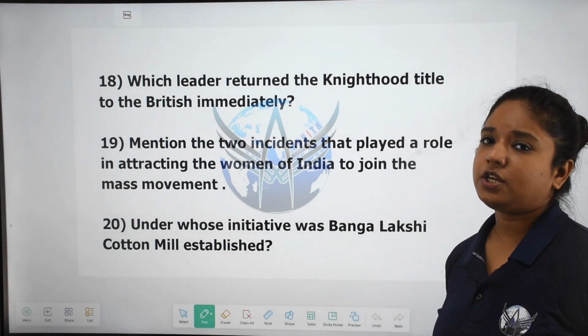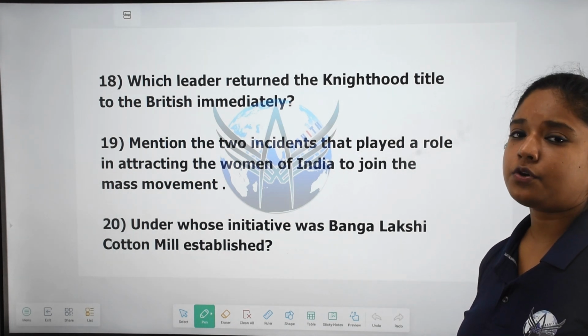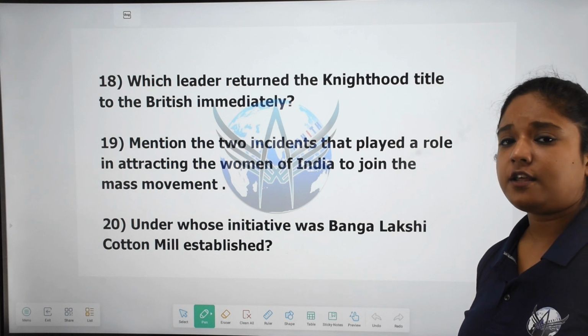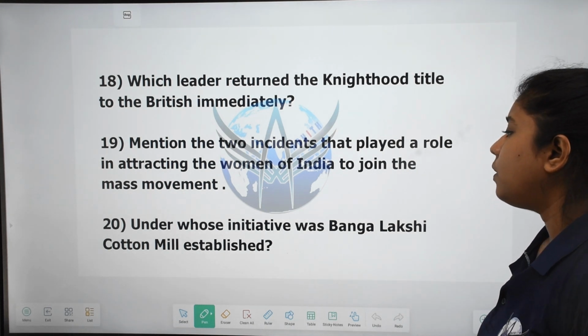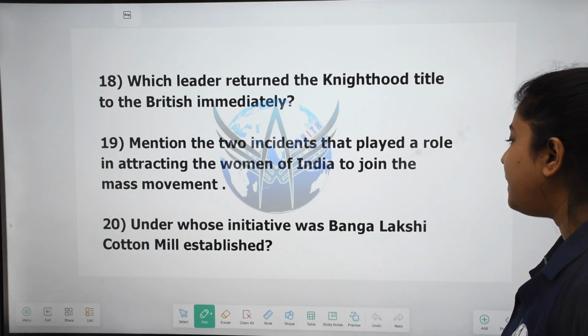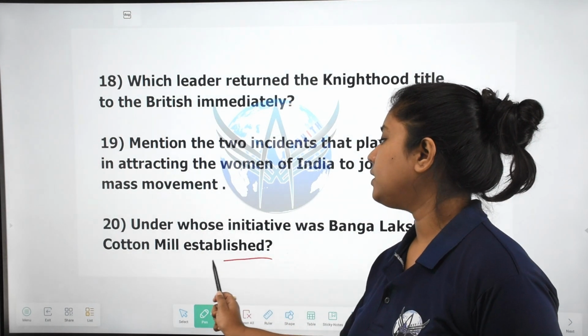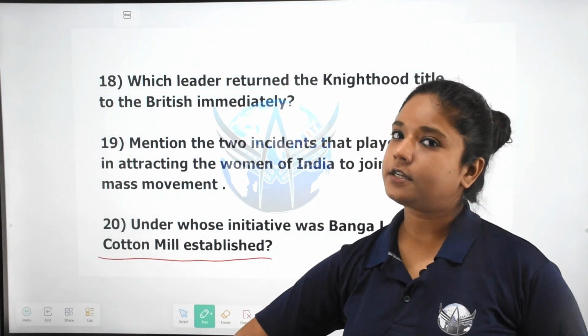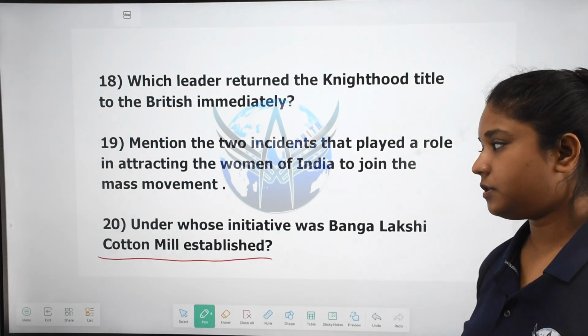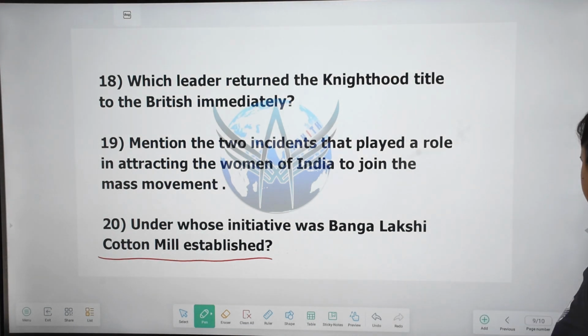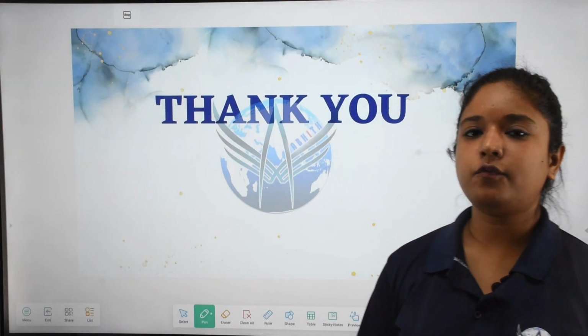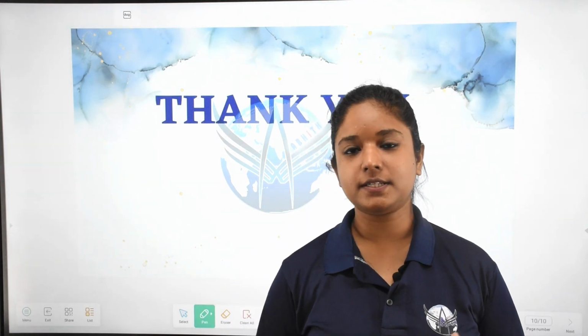Swadeshi Bhandar was established by Rabindranath Tagore, and Lakshmi Bhandar was organized by Sarla Devi. So under whose initiative was Banga Lakshmi cotton mill established? Under the initiative of Nil Ratan Sarkar.